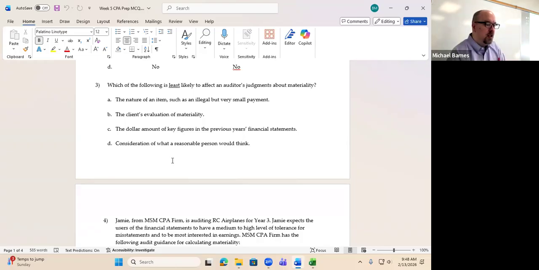Let's go through the rest. Dollar amount of key figures in previous year's financial statements. Does previous year information affect our current period audit? Yes, that's a comparability issue, and it affects how we evaluate changes from period to period. So that would affect materiality. Consideration of what a reasonable person would think. That is by definition materiality, so that would affect materiality. Materiality affects materiality. We can come up with that statement right there.